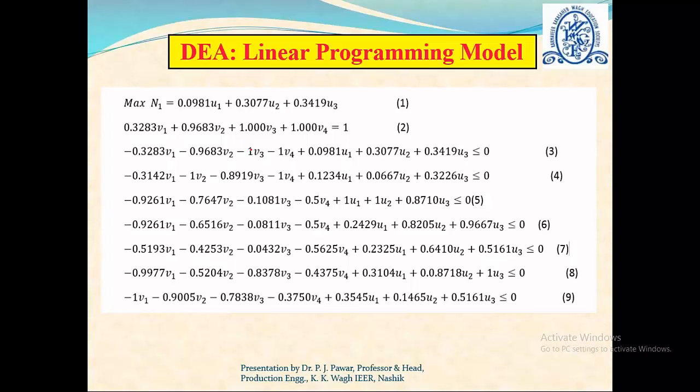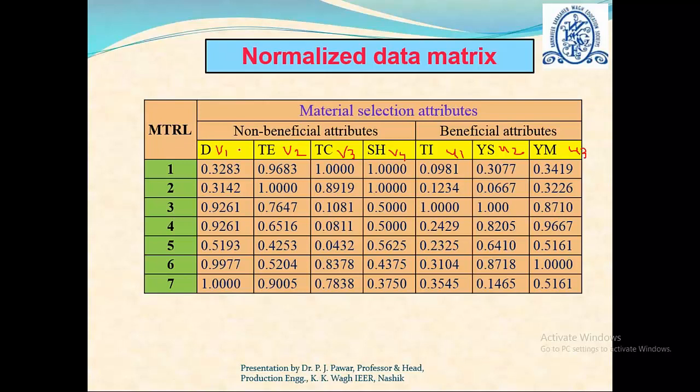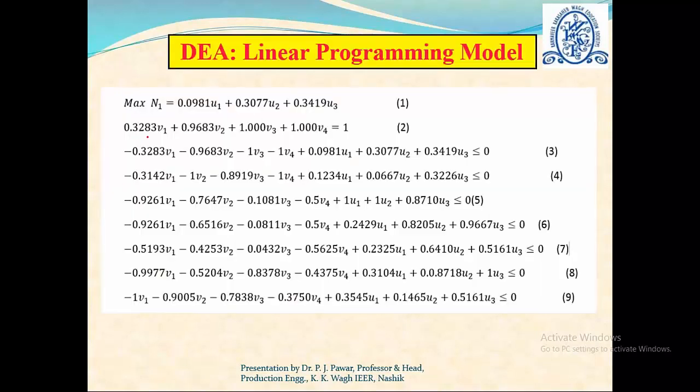The next is we have to formulate a constraint now. So what is that constraint? That constraint here will be taken to take care of these non-beneficial attributes. So you can see the objective function will be considering only beneficial attributes. Now here the first constraint is that the attribute value of that non-beneficial attribute multiplied by its coefficient, and the sum must be equal to 1.